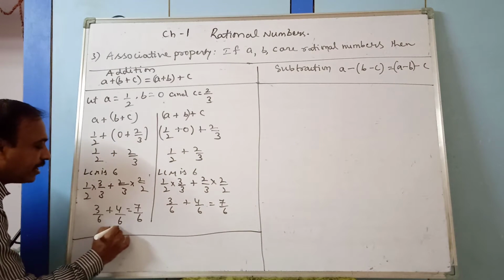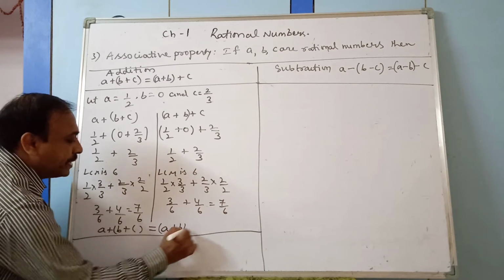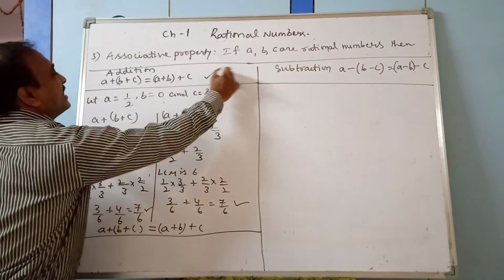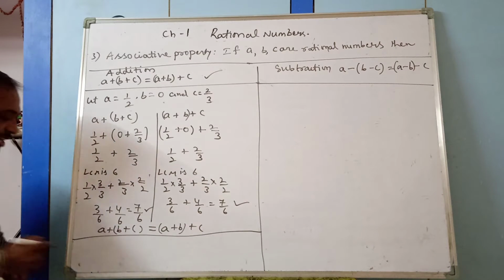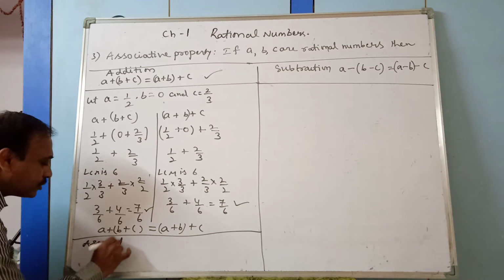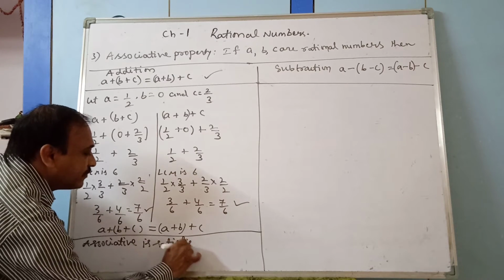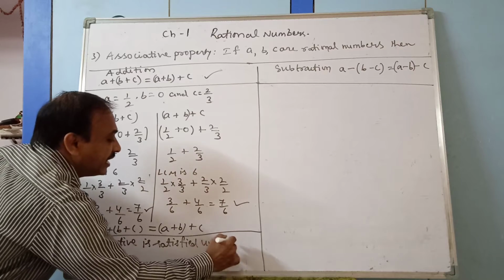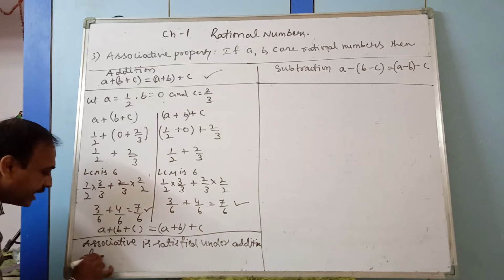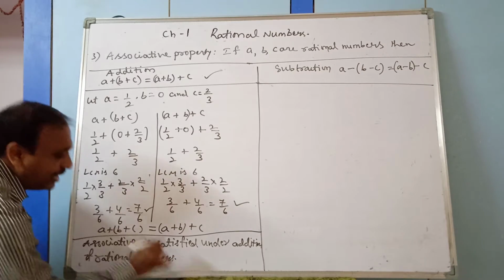So A plus (B plus C) is equal to (A plus B) plus C. Both the places you got 7 by 6 and 7 by 6. So it is satisfied. So the associative property is satisfied under addition of rational numbers.